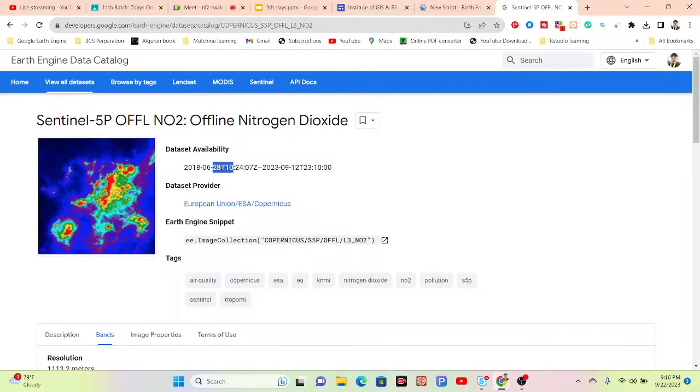The second question, sir: suppose we have our own sensor, with some sensors installed. Is it possible to use that data as well? Yes, it's possible, but again we have to give it in TIFF format only, because Google Earth Engine only supports GeoTIFF and TFRecord. This type of file is the only one supported.